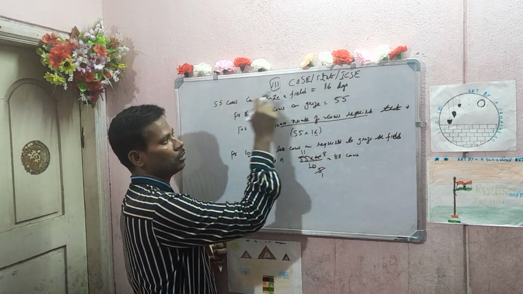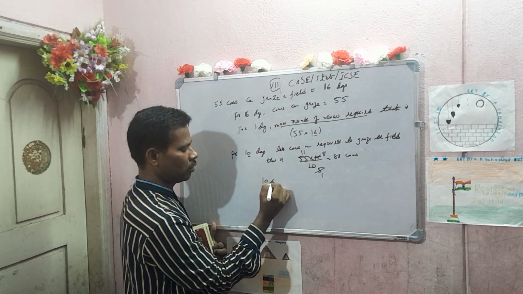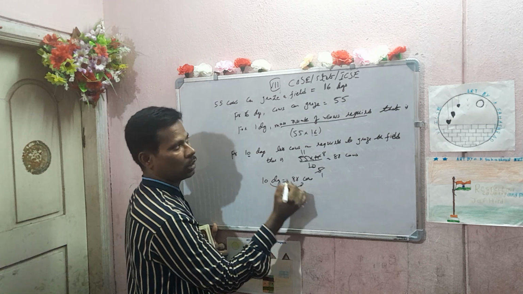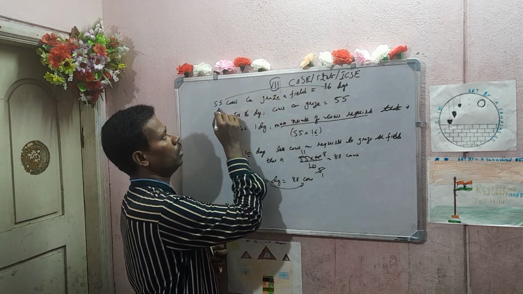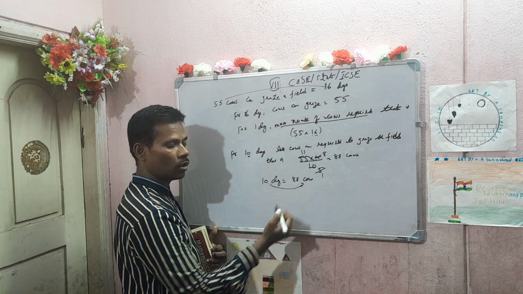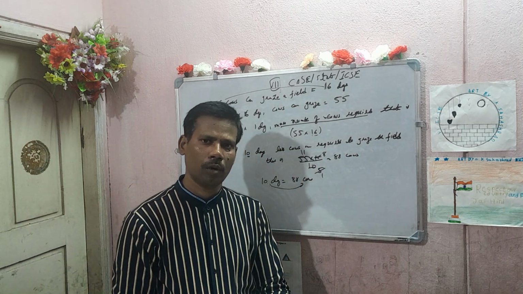See here, 55 cows can graze in 16 days. For 10 days, 88 cows. See here, now 55 cows are there, 16 days. Now 10 days, less days are there. You require more number of cows. So that's how you should do the problem.